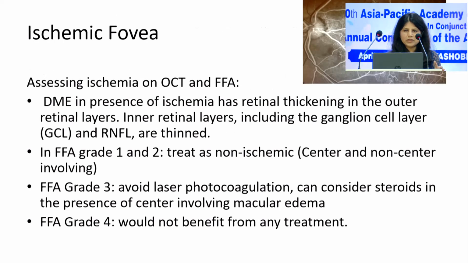I already mentioned this. Now, if it is an ischemic fovea, as you would see, I know it is boring. I'm so sorry. Every time I see an FFA with a nice fovea like this, I start counting the capillary dropout areas to see, should I call it grade 1, grade 2, grade 3, grade 4, do I need an injection, PST, intravitreal, or anti-VEGF. So this is the way I see it. I'm so sorry, but this is how it is.